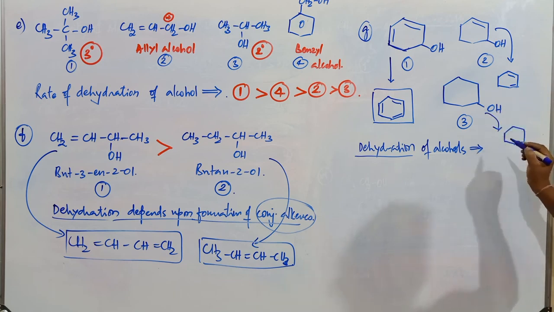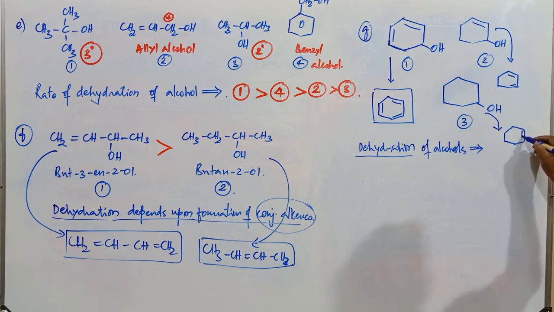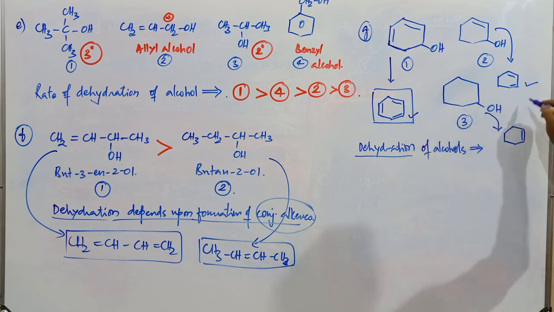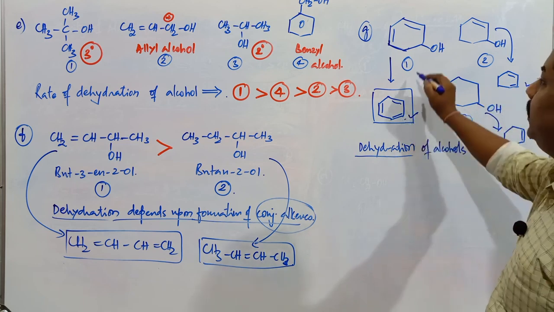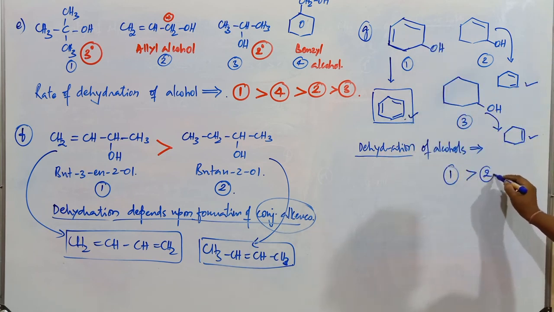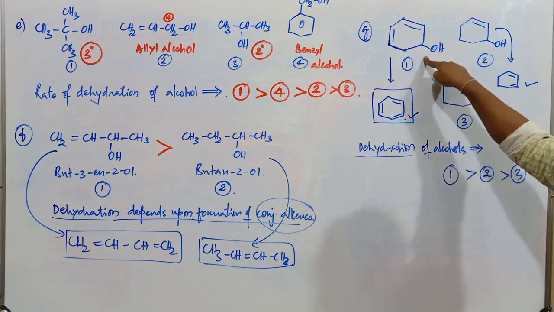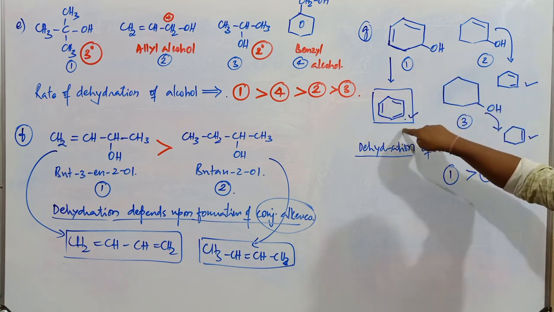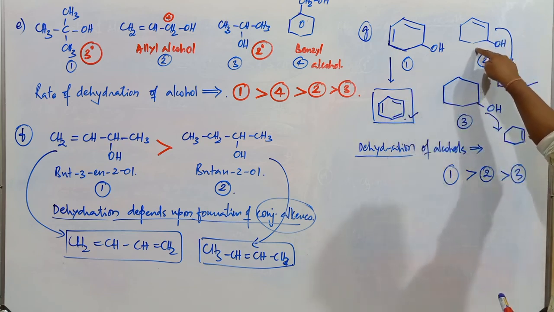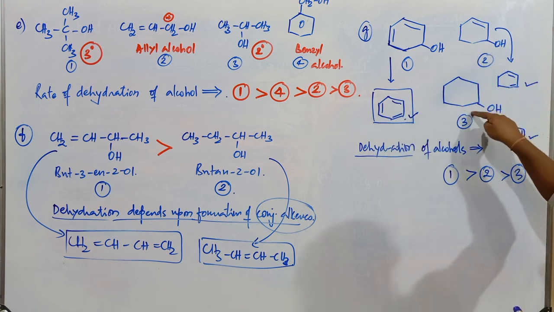When this compound undergoes dehydration, the main product produced is, where OH is there, you can place a double bond either here or here, and only one double bond is there. So this is more stable, then the next one, then the next one. Hence, to get a more stable alkene, this is the first compound that is more reactive, next is the second one, next is the third one. Rate of dehydration is maximum in this alcoholic compound since it forms a complete conjugated system. Next is the second one, which forms two double bonds, two pi bonds. Rate of dehydration is very less for the last compound.